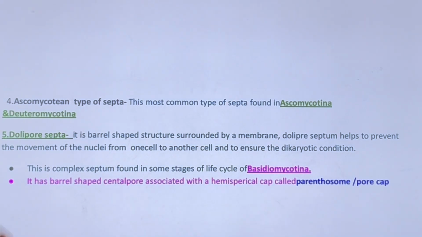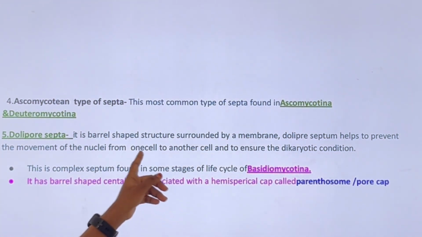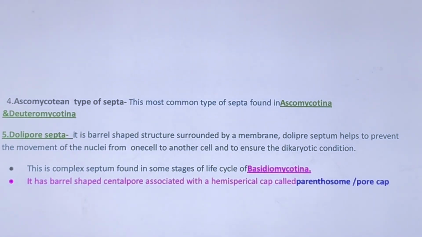And the dolipore septum, which is barrel shaped, surrounded by a membrane. The dolipore septum helps to prevent the movement of nuclei from one cell to another to ensure the dikaryotic condition. It is found in some stages of Basidiomycota, and the barrel shape is associated with a hemispherical cap, called the parenthesome or pore cap.